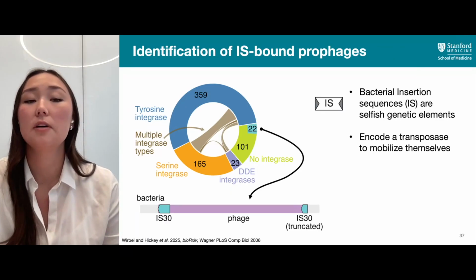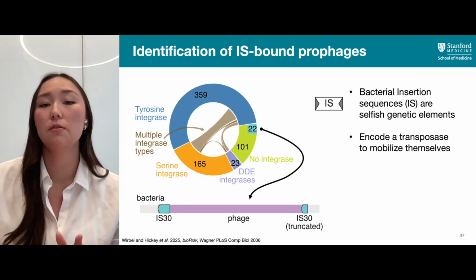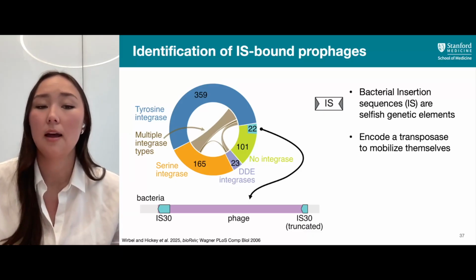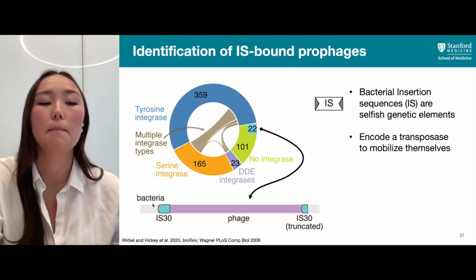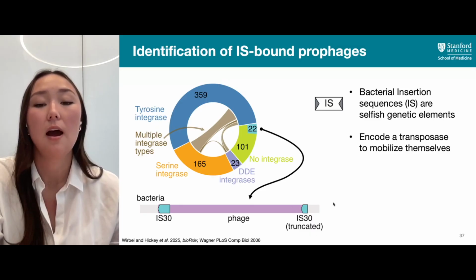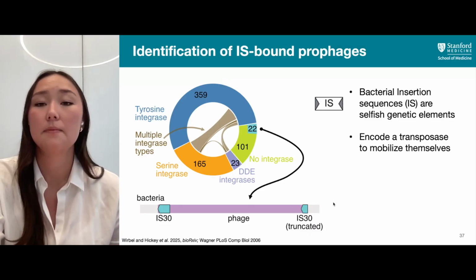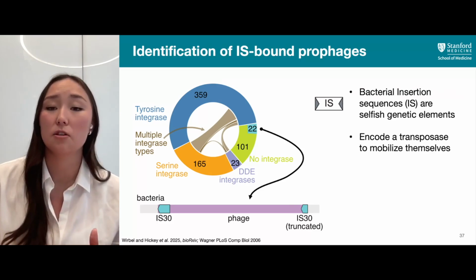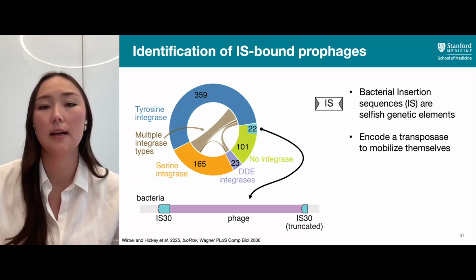And when he looked at these even closer, he found that there were 22 phages that had a really similar shared genome organization, in which the phage genome was bound by two IS30 elements. And IS30 elements are bacterially derived insertion sequences, which are selfish genetic elements.